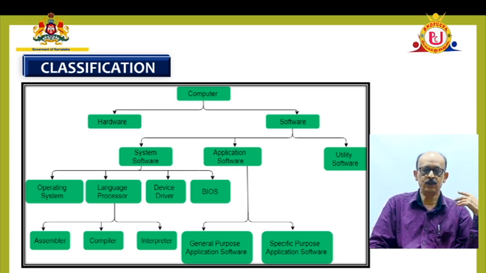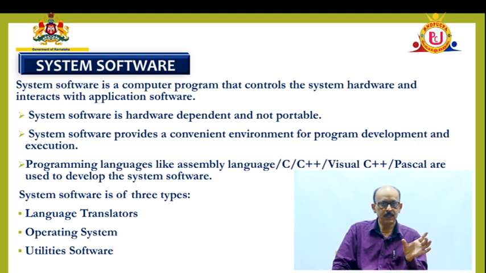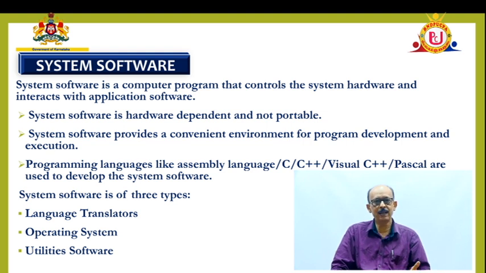Okay. Next, when we take up the system software, that system software I told you will act as a mediator between the user and the hardware. Okay, user and the hardware. That software is also called an interface. Like for example, the operating system. That operating system is a system software which controls the hardware components, which has the capability of controlling the hardware components.